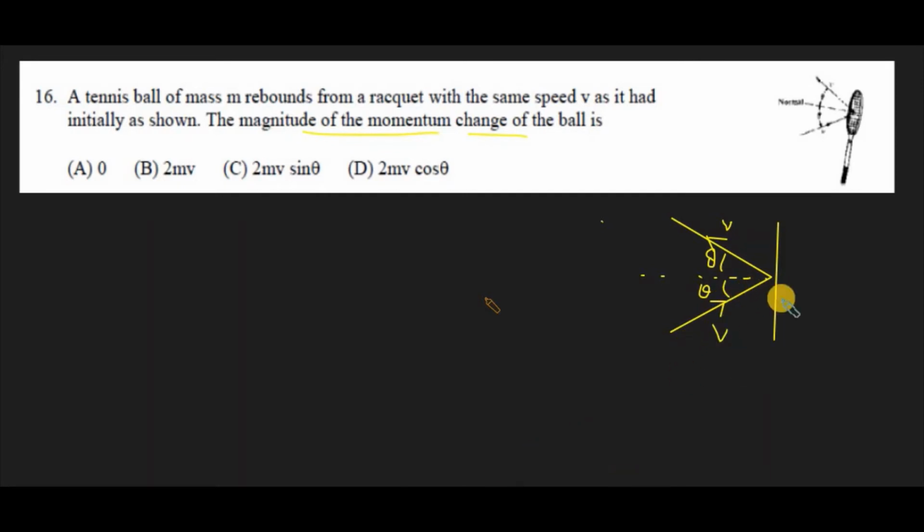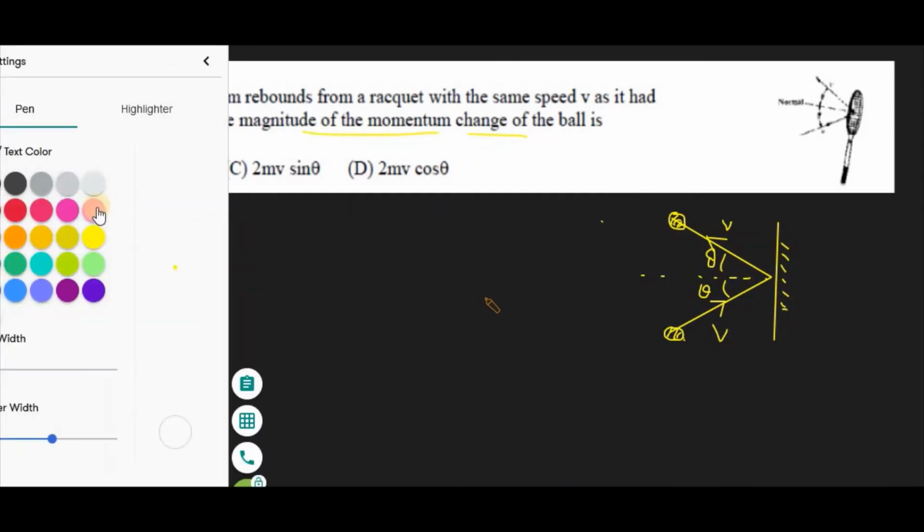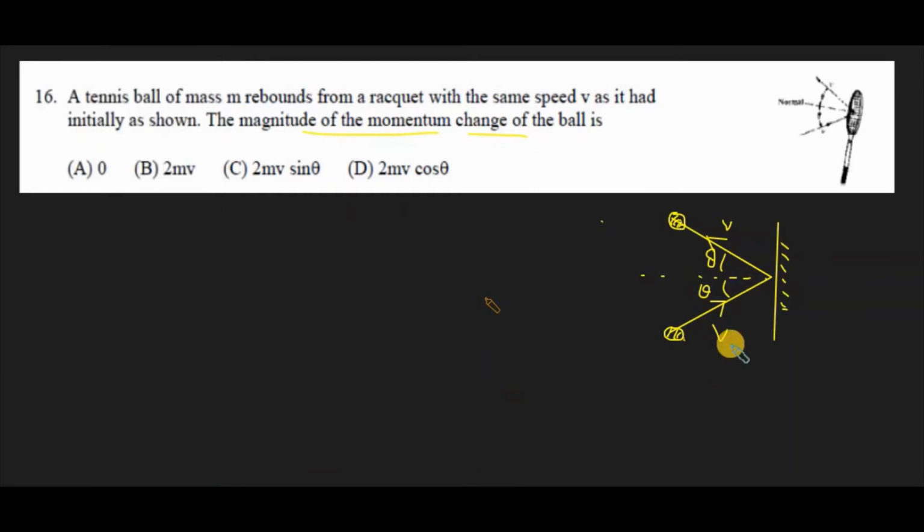Initially the ball is moving along this direction, and finally it comes out along this direction, in the opposite direction, and this represents the racket. So let's do the component resolution of this velocity.